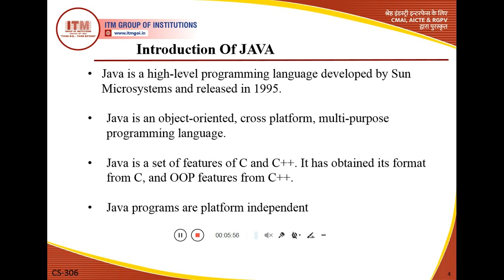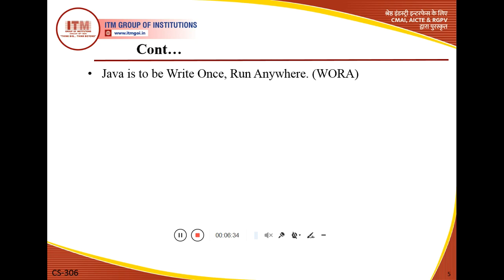Java has features of C and C++: it obtained its syntax format from C and the features related to object oriented programming from C++. So it has a combination of features from both languages. I already told you Java is a platform independent language, and programs written in Java are platform independent.